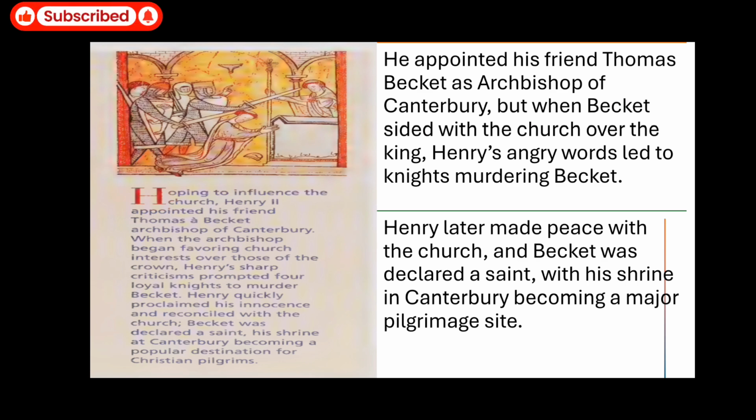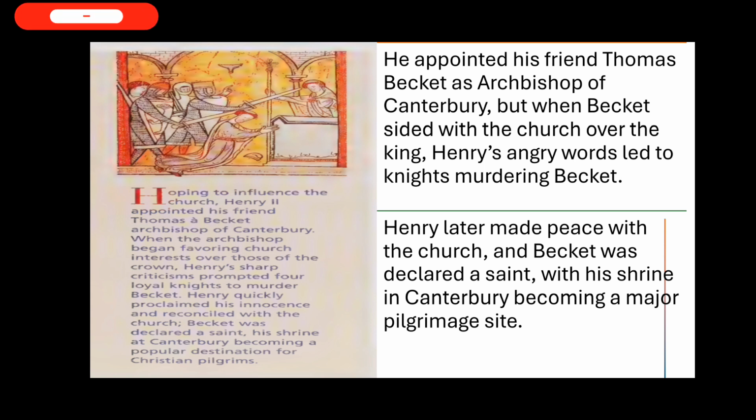But when Becket sided with the church over the king, angry words led to the knights murdering Becket. It is said that Becket was the friend of Henry II, but he nominated him as Archbishop of Canterbury.